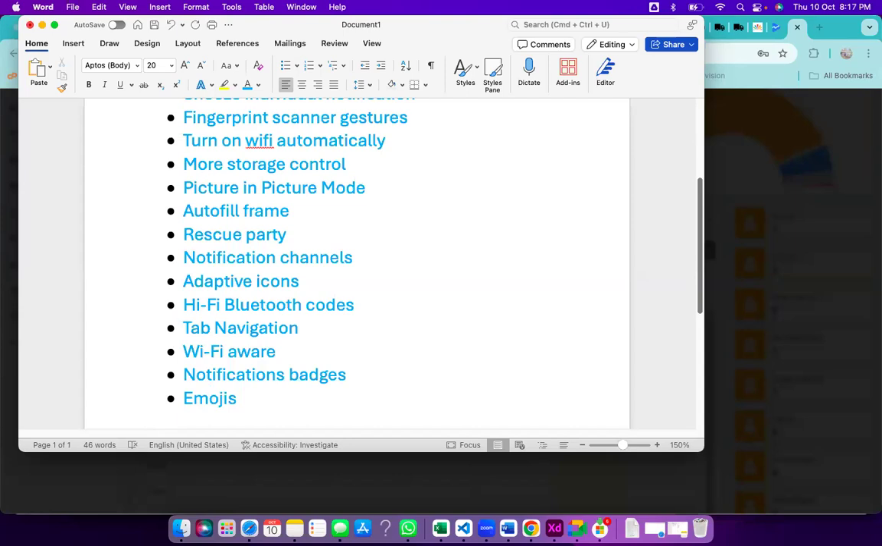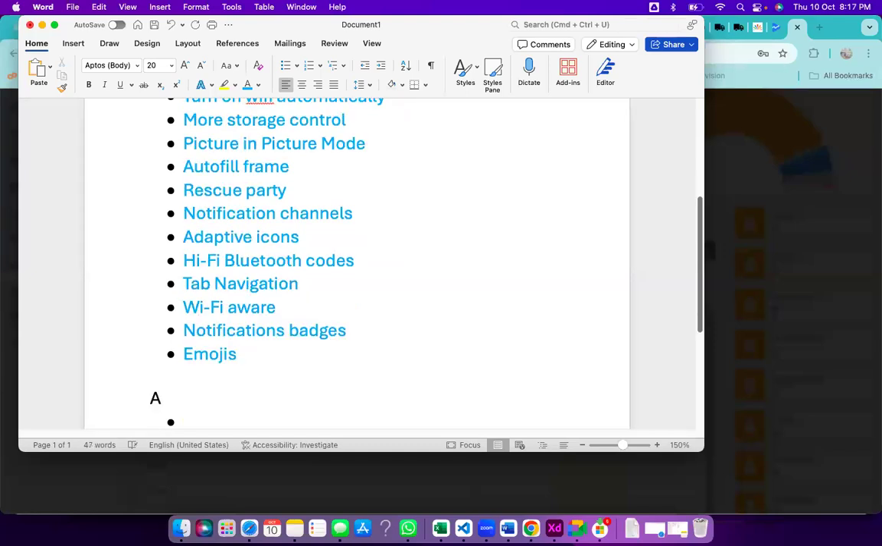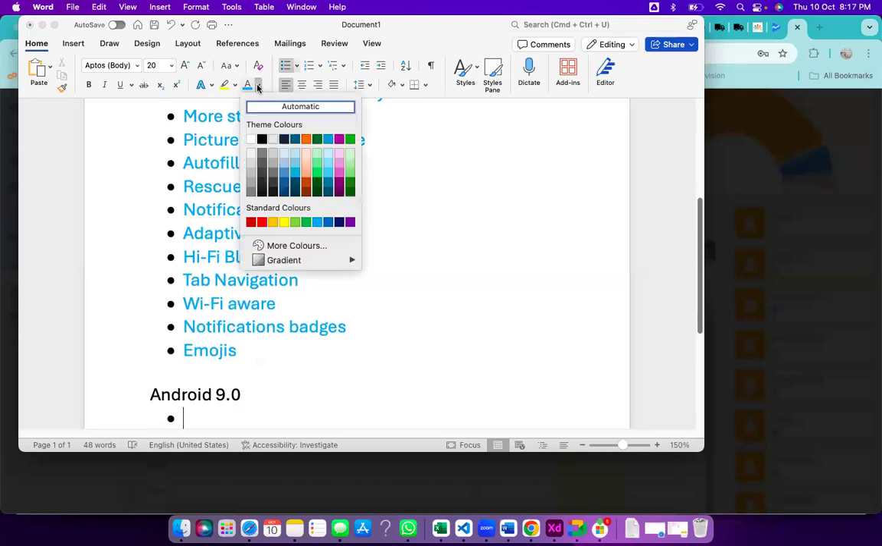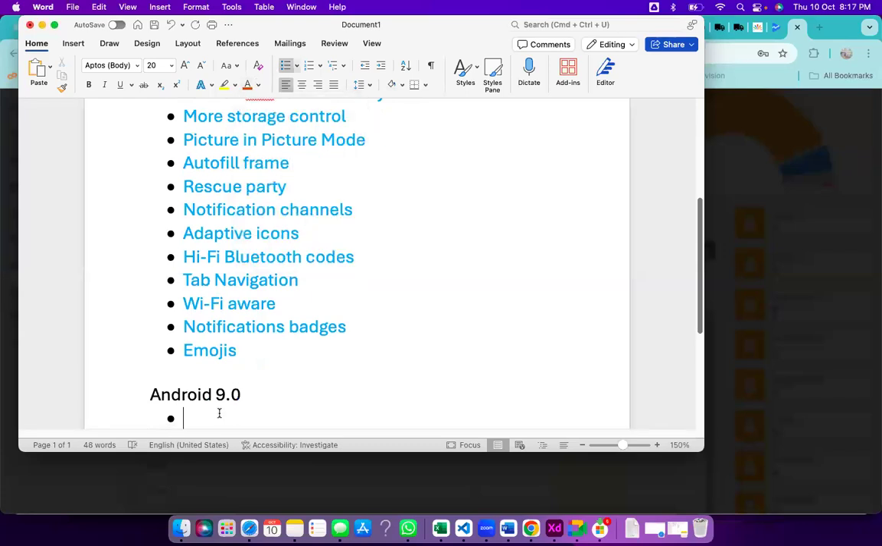If you have any questions, you can ask immediately. No problem, I will clarify. Now we can go with 9.0. Android 9.0. Even in Android 9.0, there are around 5 to 10 features. So that we will see here.